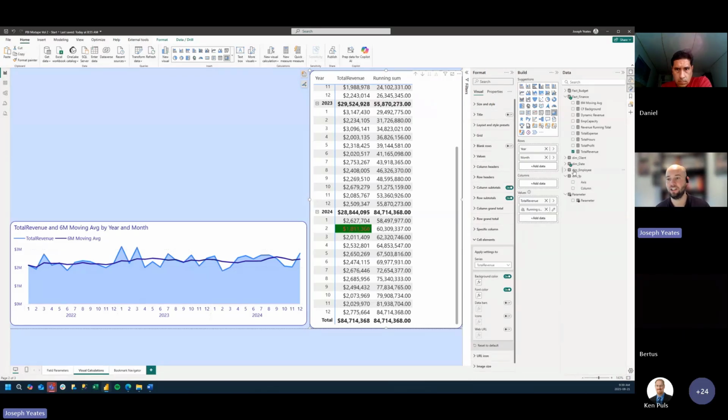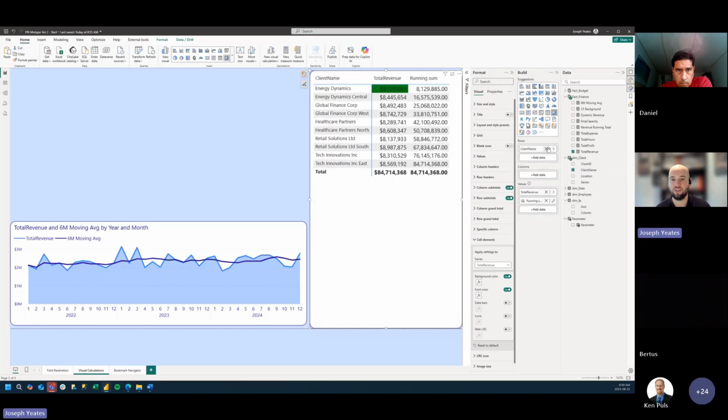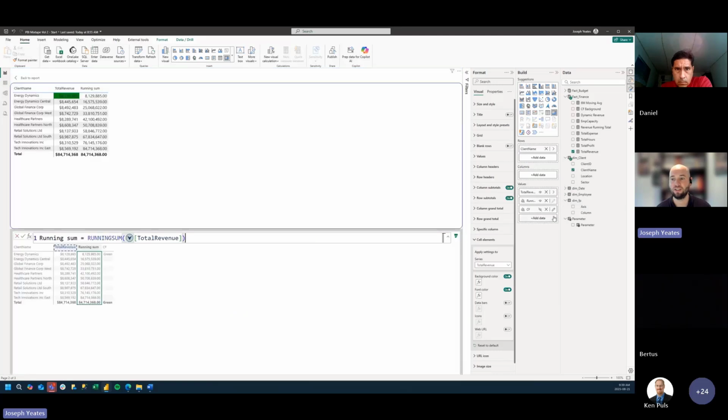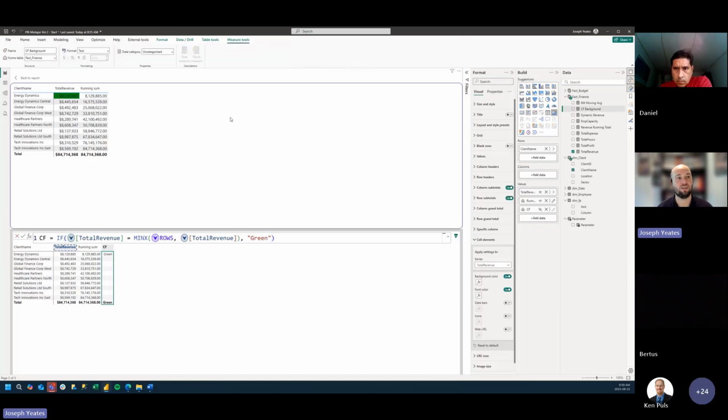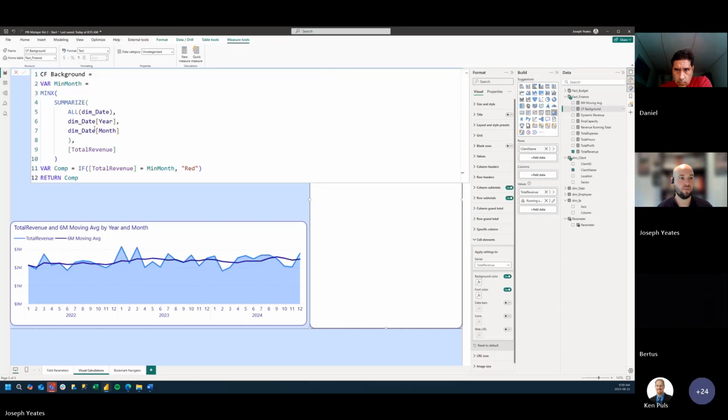Another advantage of visual calculation is if I wanted to look at something like client name and put it on my axis and take off year, our background color from our visual calculation still works because I'm just looking at the rows of the visual. But notice how that font color, which was using our DAX measure, doesn't work anymore. And that's because within that DAX measure, I'm explicitly referring to our date dimension, and nothing from our date is on the rows of our visual anymore.